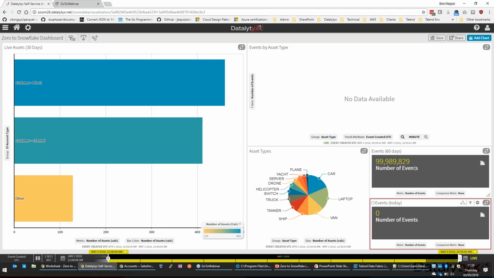In fact, because we've gone off the end of the data set, that number's actually going down, because that's a 60-day rolling window. That normally would be climbing up, so possibly not the best demonstration here, but Zoom Data is constantly polling the database, but doing that in a very efficient way. In fact, you can see that happening here.